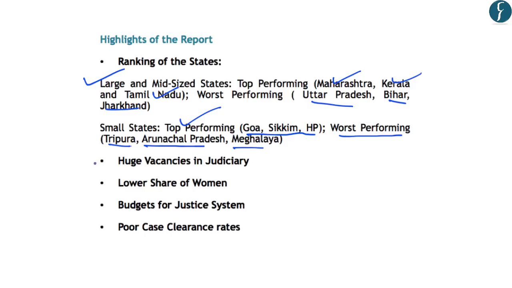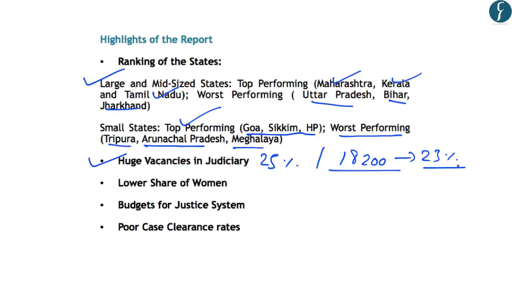Another important aspect highlighted by this report is the huge vacancies in the judicial systems of different states. For example, it highlights that there are about 25% vacancies in many states as compared to the sanctioned strength of judges in the judiciary. And overall, India has a vacancy of about 18,200 judges. And this highlights that 23% of the sanctioned posts in the judiciary are lying vacant. And this is one of the reasons for poor delivery of justice or pendency of cases in the judicial system.